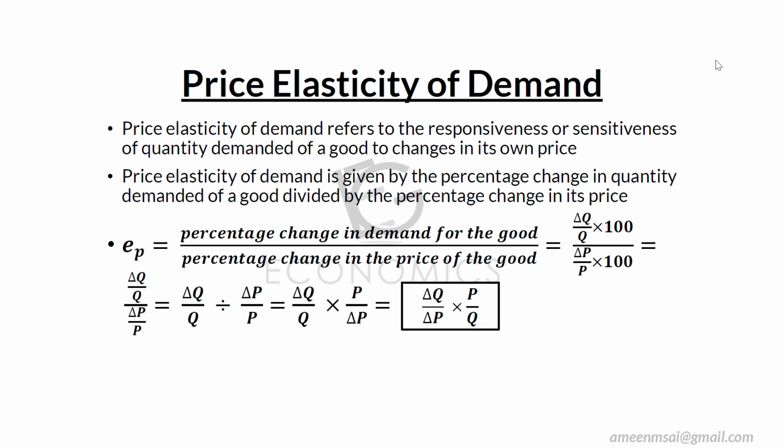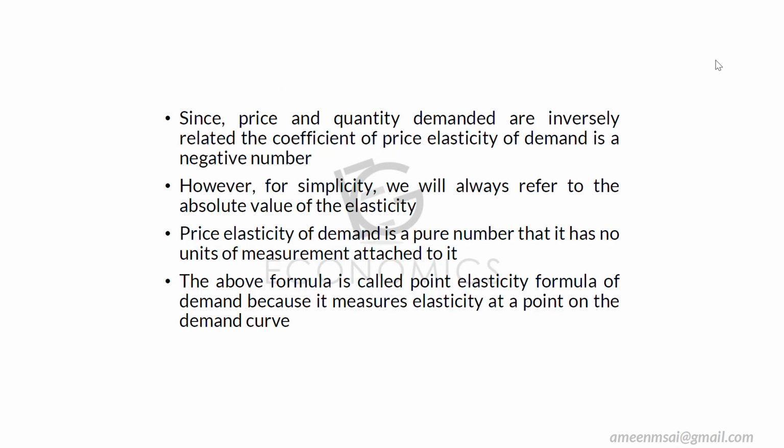We put our values into this and we'll get the price elasticity of demand. Since price and quantity demanded are inversely related, the coefficient of price elasticity of demand is a negative number. We know that price and quantity demanded are inversely related, or there is a negative relation. So every time it comes to the coefficient of price elasticity, we get a negative number.